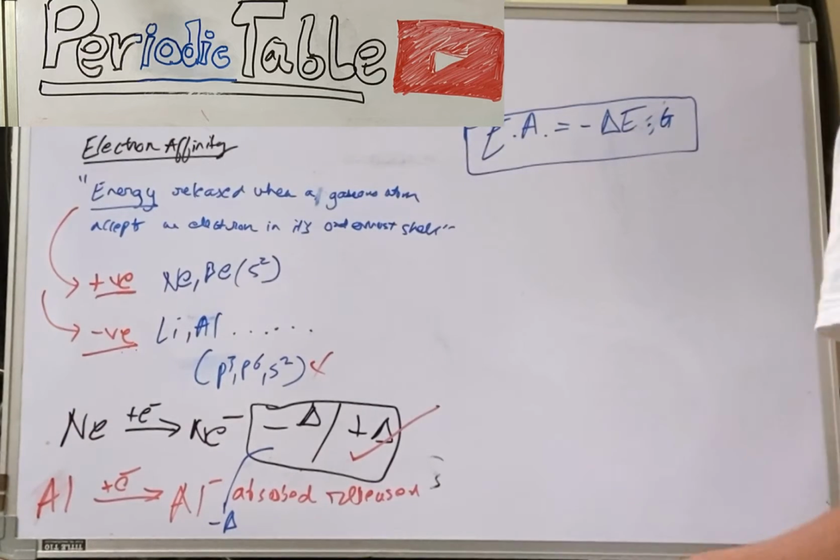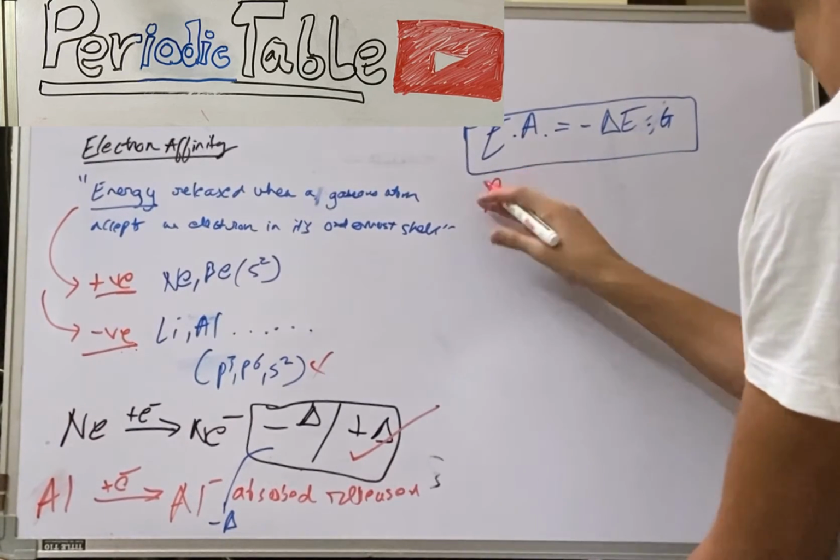Now we shall have a look at the periodic trends. First we look at the factors.